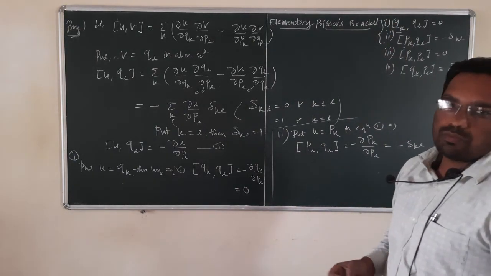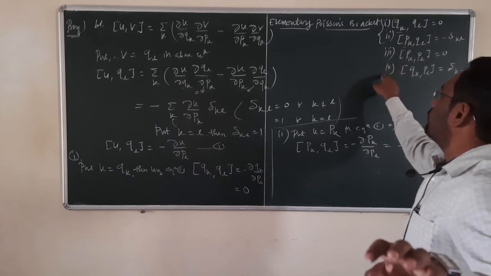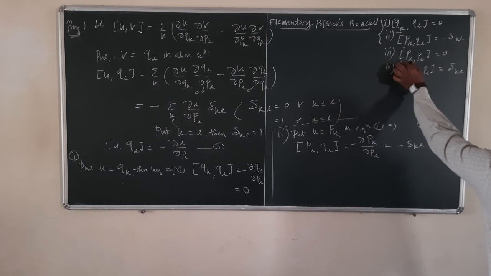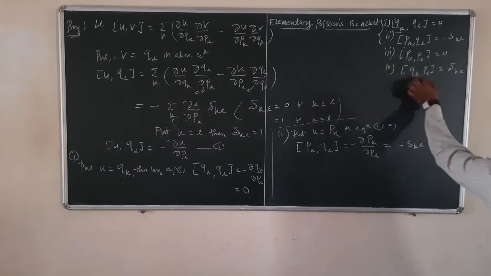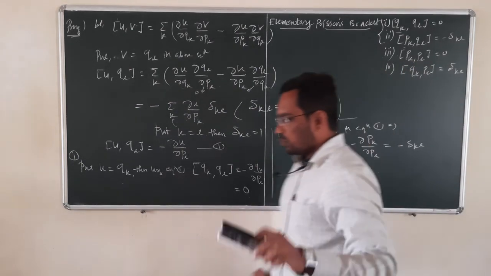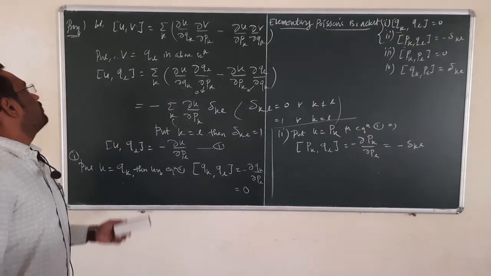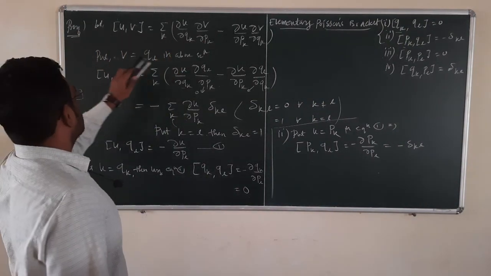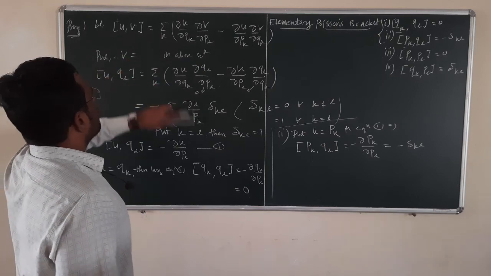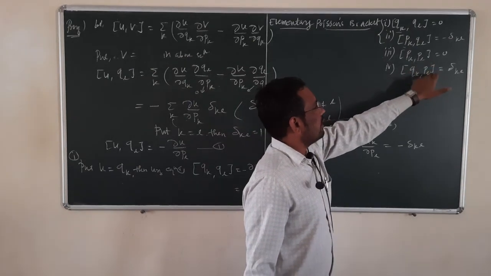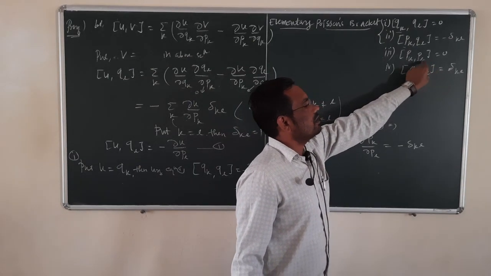Now we have to prove identity number 3 and 4. For identity number 3 and 4, if you look, commutator Pk and PL, commutator Qk and PL, the second term we have is PL. So to prove that, we know that commutator UV by definition is this, and we put V in this relation as PL, because the second term is PL.